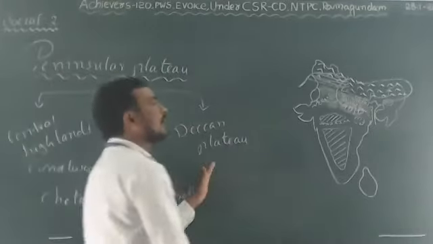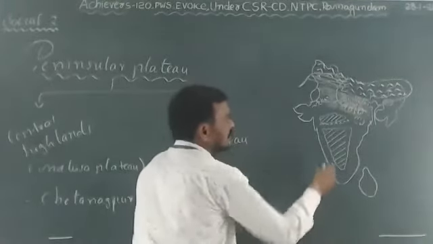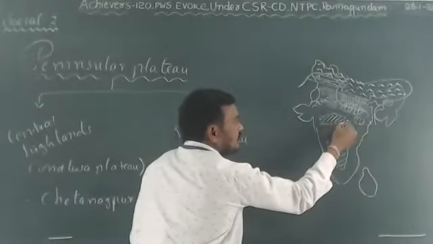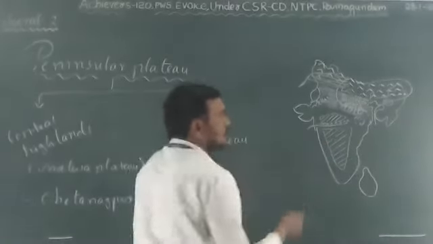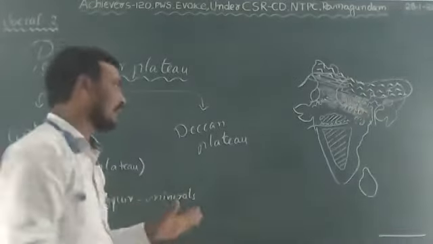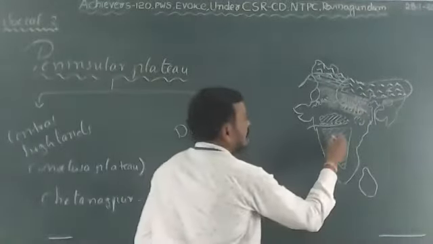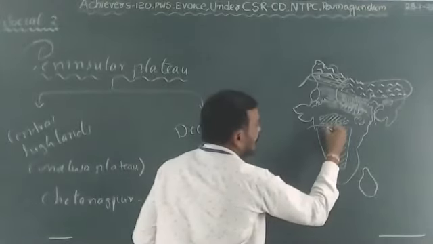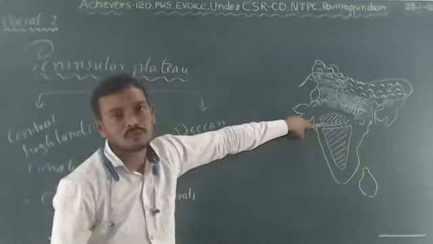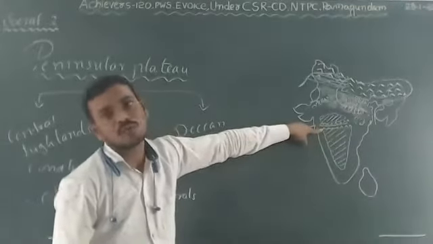Now, the Deccan Plateau lies south of the Narmada River. This is the Narmada River, the best flowing river of our country. North of the Narmada are the Vindhya Mountains, and these are the Satpura Mountains.